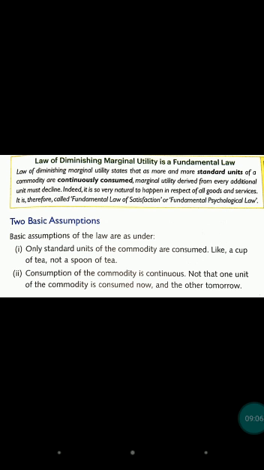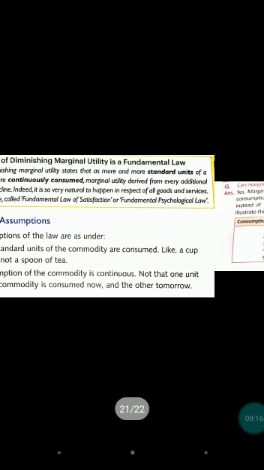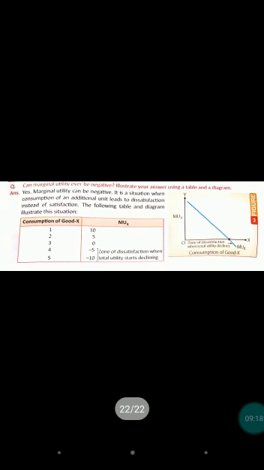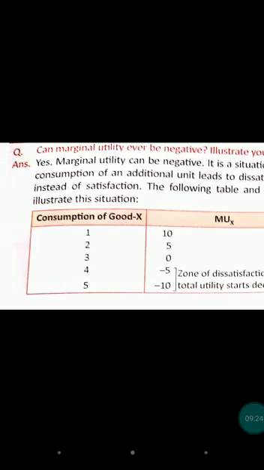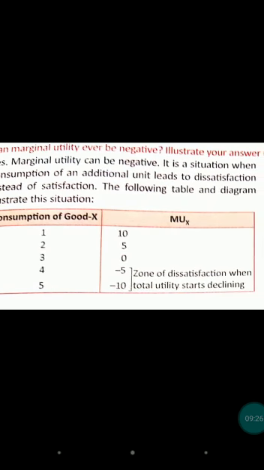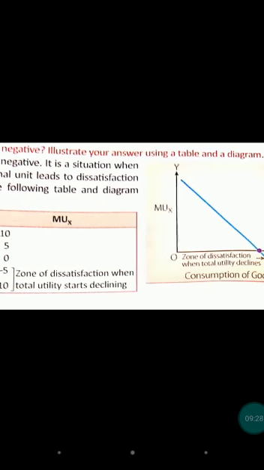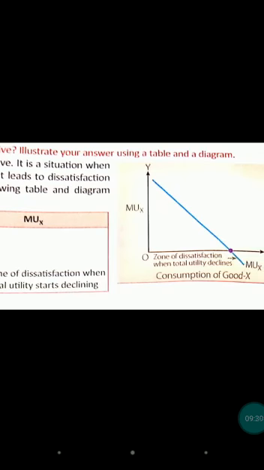So this is two basic assumptions. First of all, we have discussed the definition, then the schedule, then the graph, then we have taken two assumptions. Now moving further, we are having one question here. Can marginal utility ever be negative? Illustrate your answer using a table and a diagram.